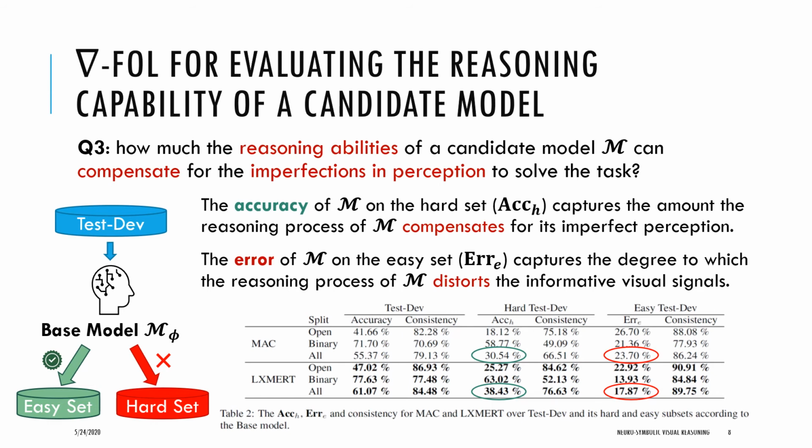Now, these statistics are not only meaningful, but also comparable if measured for various models. For example, here we measured these statistics for two well-known MAC and LXMERT models from two different families of VQA models. As we can see, the gap between LXMERT and MAC becomes wider as we evaluate the reasoning conditioned on their perception using our proposed framework. This signifies the role of LXMERT reasoning model that can perhaps be attributed to extensive pre-training. This also signifies the importance of studying and comparing different models' reasoning in isolation from their perception, which we proposed a methodology for in this work.